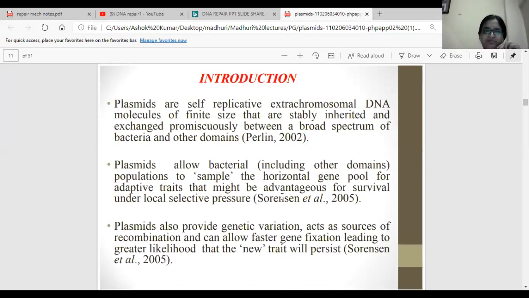Plasmids allow bacterial populations to sample the horizontal gene pool for adaptive traits that might be advantageous for survival under local selective pressure. So these plasmids will also have some selective genes which help that particular population to survive in that area under a particular pressure. They provide genetic variation, act as a source of recombination, and can allow faster gene fixation, leading to greater likelihood that a new trait will persist. Again, it is a kind of adaptation which is being seen in bacteria due to new genes in the plasmids.